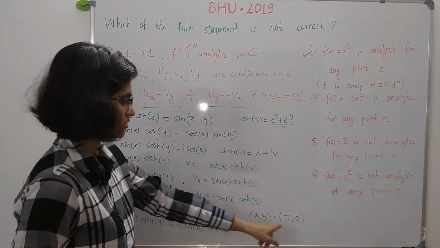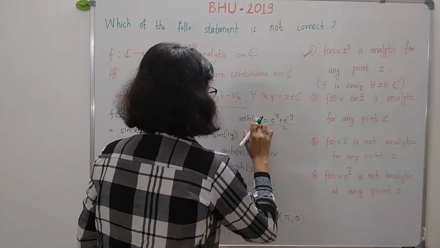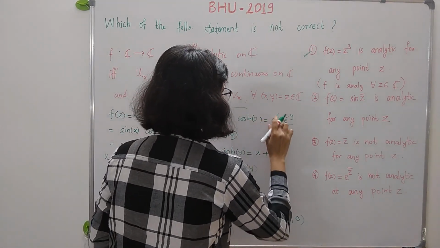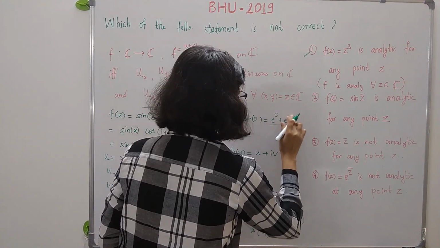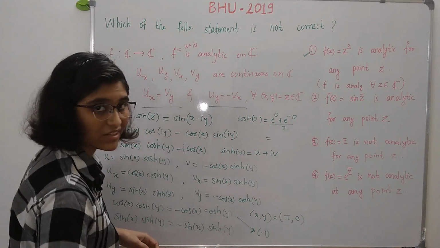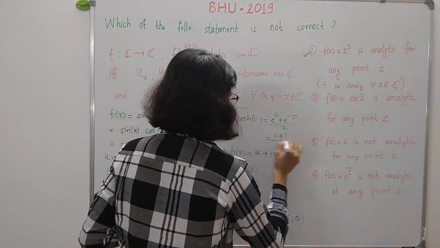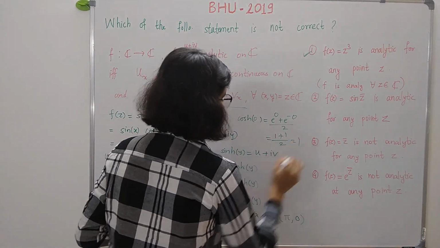Now I want it at 0. So replace y by 0. So this is just cos hyperbolic of 0, is equal to this, right? But we know that e raised to 0 is 1, e raised to minus 0 is also 1, divided by 2. So 2 by 2 is 1.